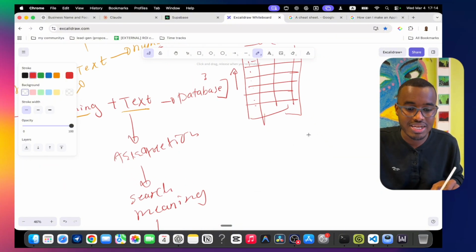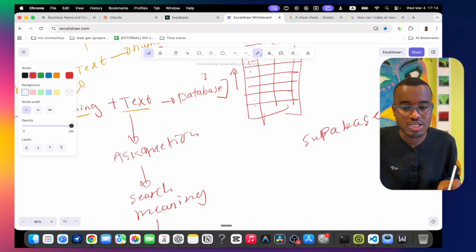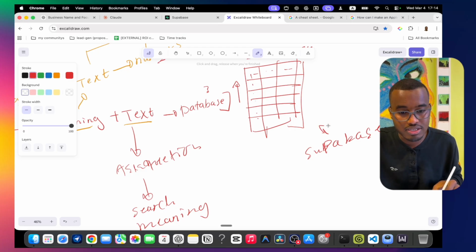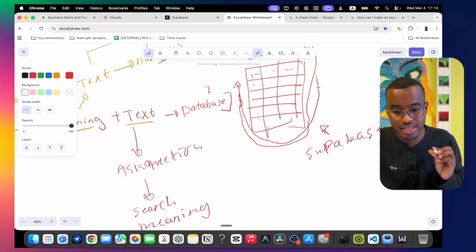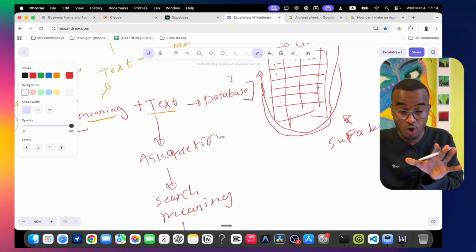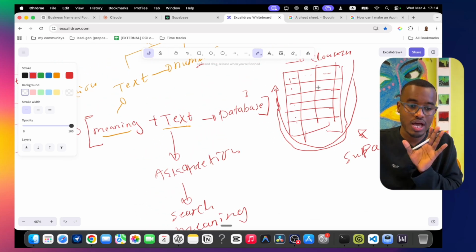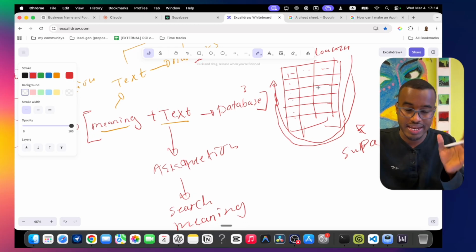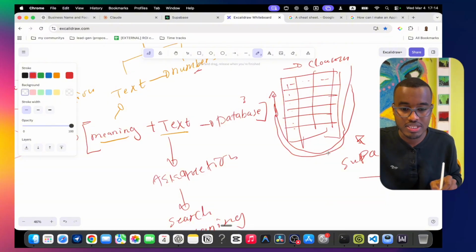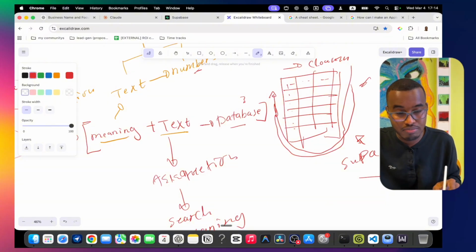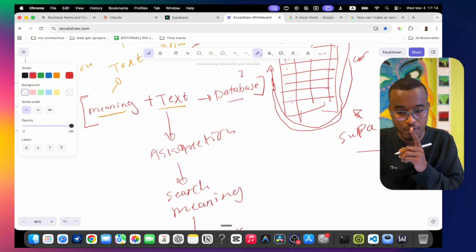We're also going to use a cloud server called Supabase. Supabase is what allows us to store those tables. It's the one that is going to host all those tables. Those are technical terms we're going to use later. So whenever I say Supabase, I mean this, and when I say database, I mean those tables and columns.